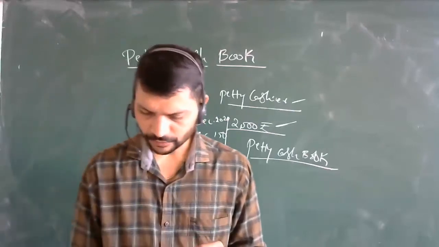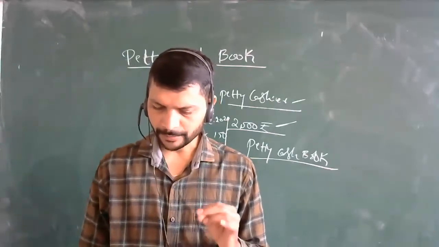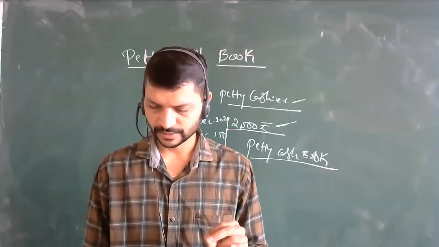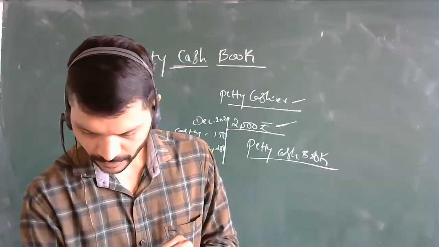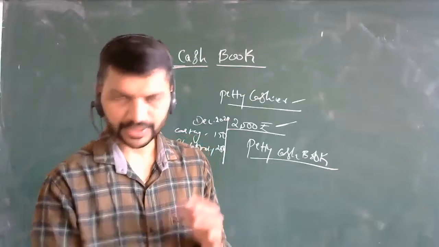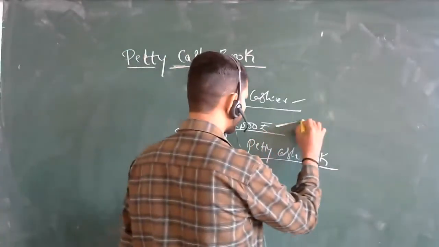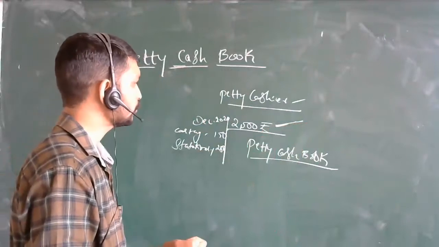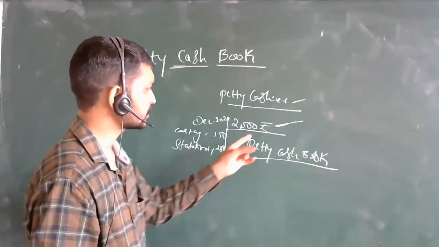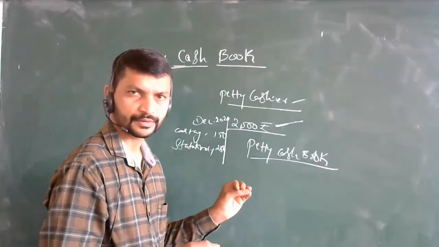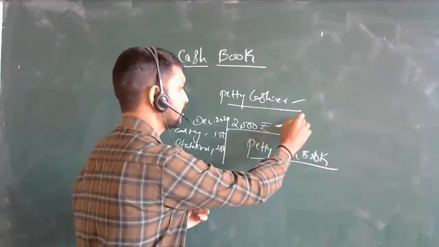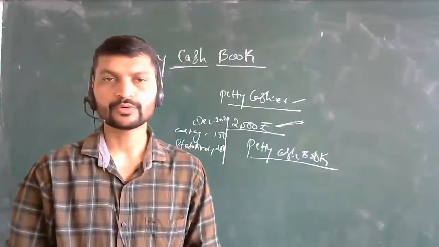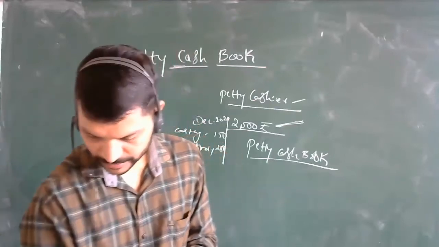The petty cashier works on the imprest system. Under this system, it is defined what imprest means: limited. Here, just like I have told you, the transactions which are taking place are limited. In this system he is going to work with that amount only, and he is going to pay the expenses from it.